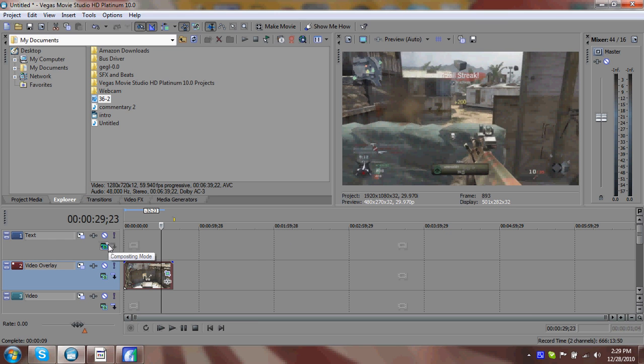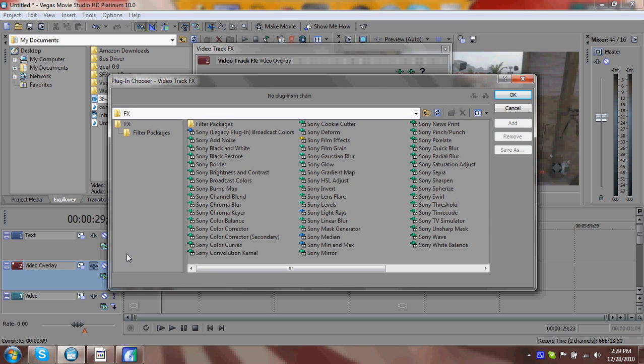Alright, now I only apply 2 effects to my videos, that's all I do. I'm not a big montage maker, I don't do that little shaky thing. But I click on track effects, which means that if I drag more files into the same timeline, into the same line here, it'll apply the same effects.